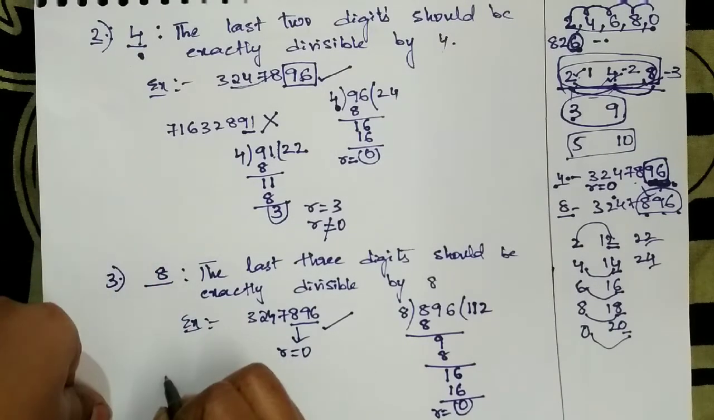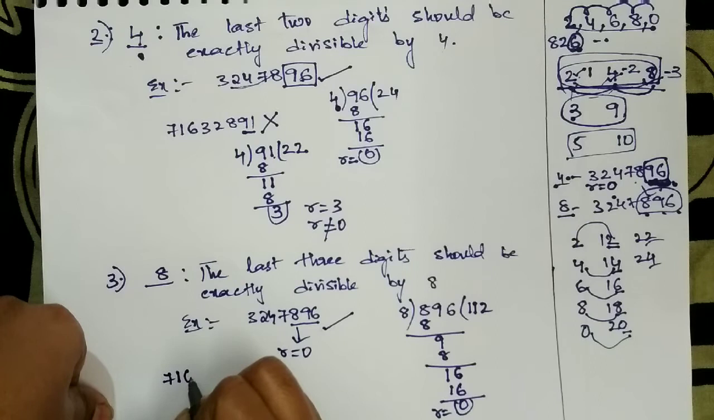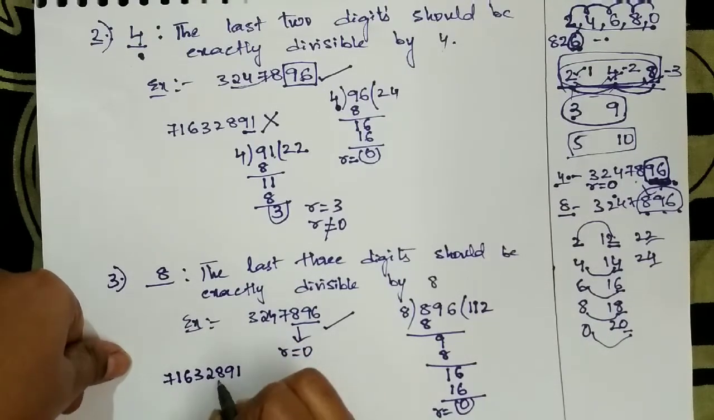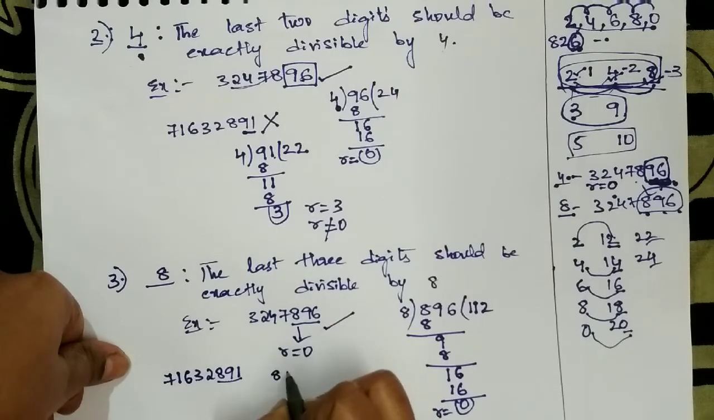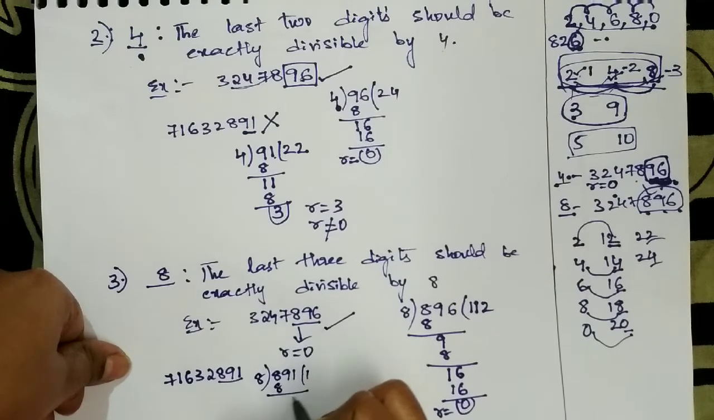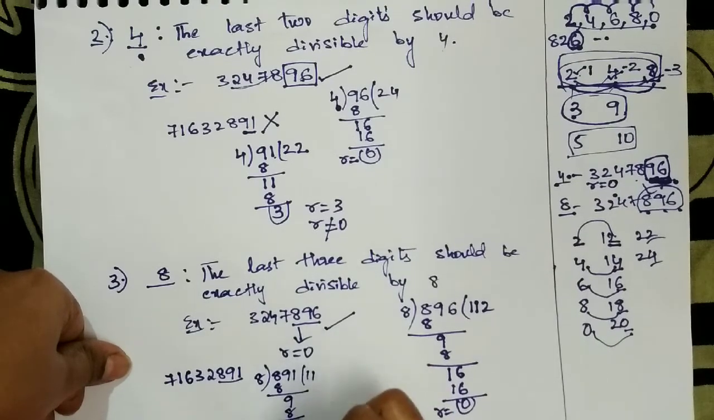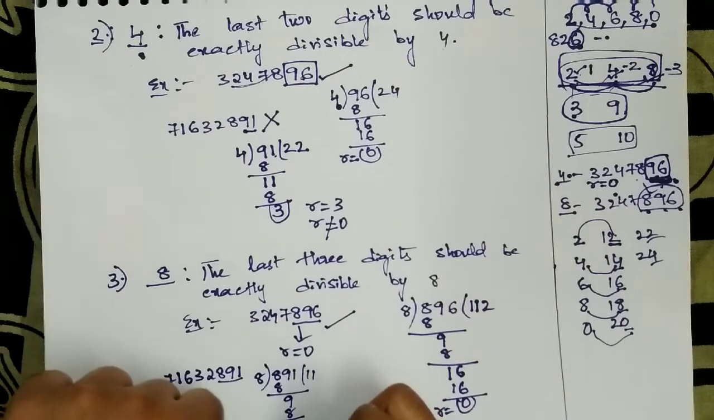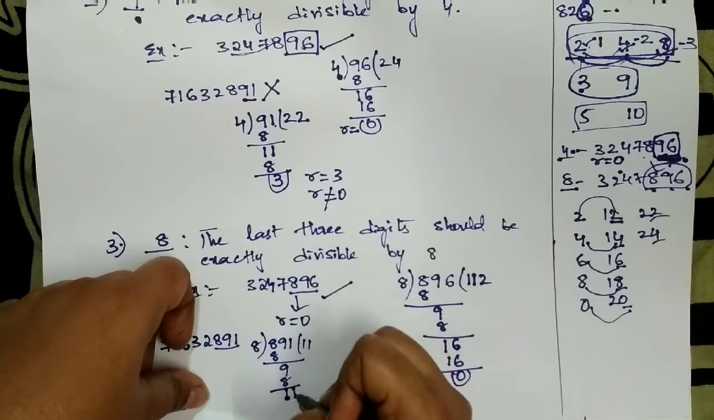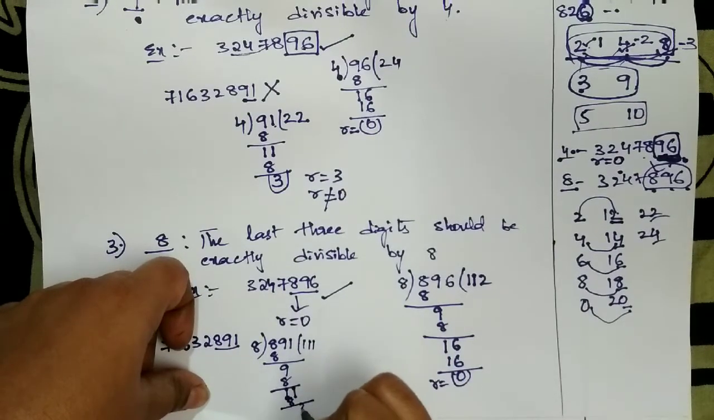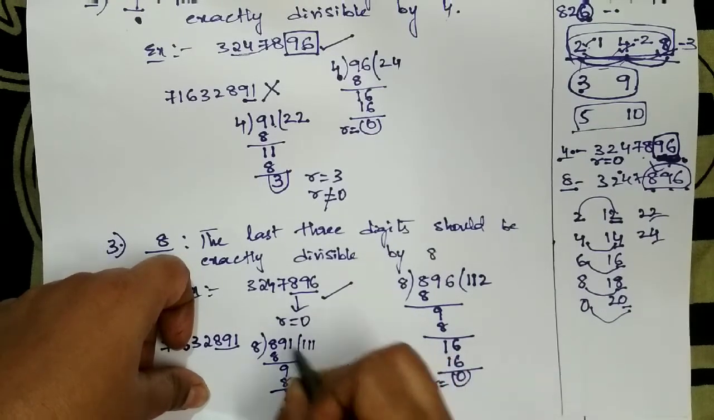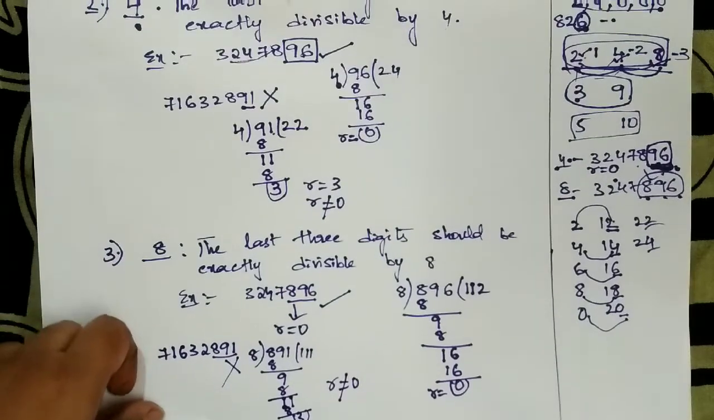Let me check with this number, 716328891. Here the last 3 digits are 891. So 8 ones are 8, here 9, 8 ones are 8, 1, and here the remainder is 1, and we'll drop 1. So again 8 ones are 8, the remainder is 3. So here the remainder is not equal to 0. So this number is not divisible by 8.